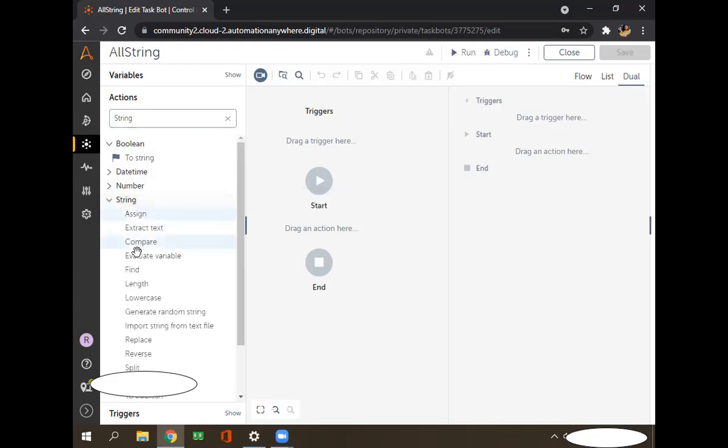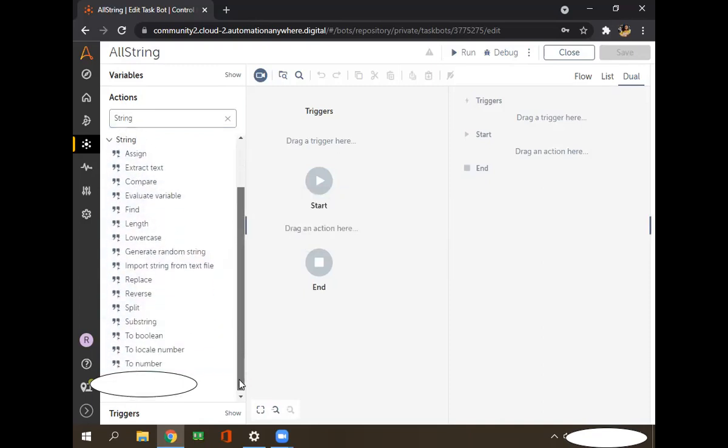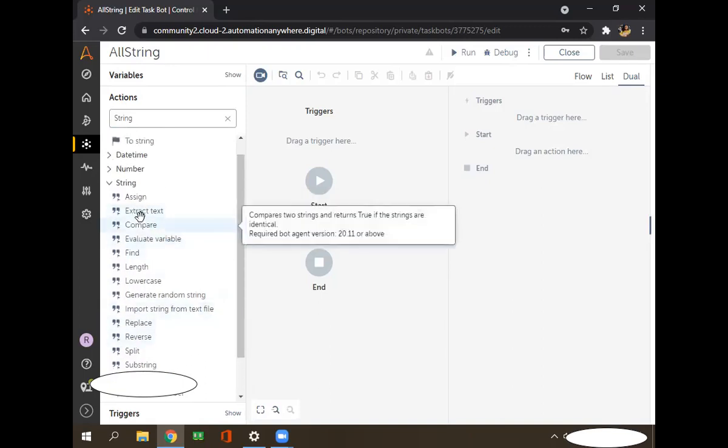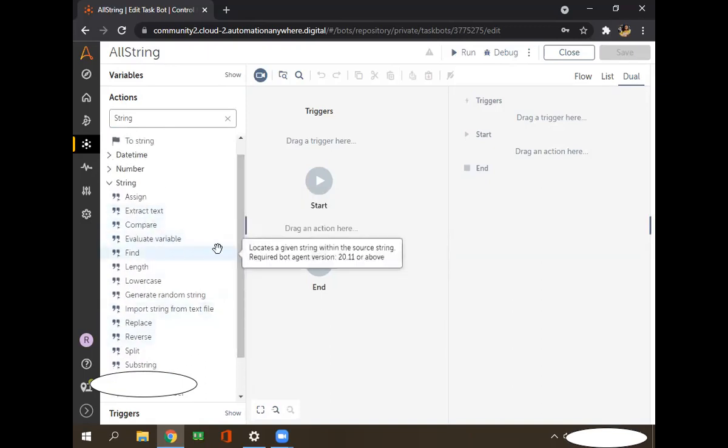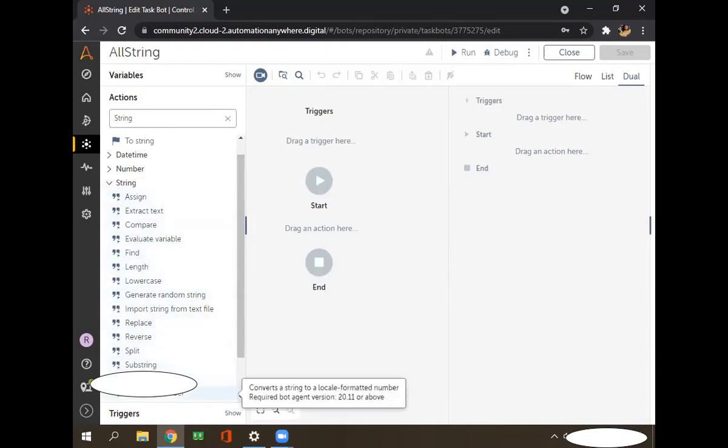Inside this string, if you can see, there are lots of features and commands available: assign, extract text, compare, evaluate variable, find length. We'll go one by one. This is very important for our project and process, so we will learn it today.